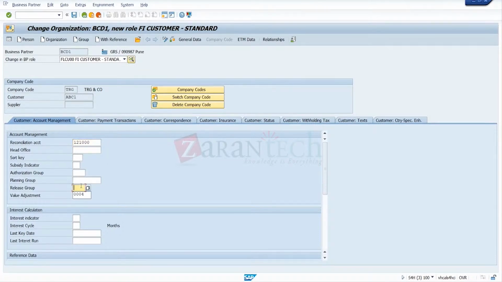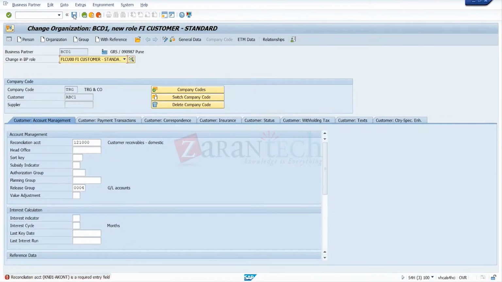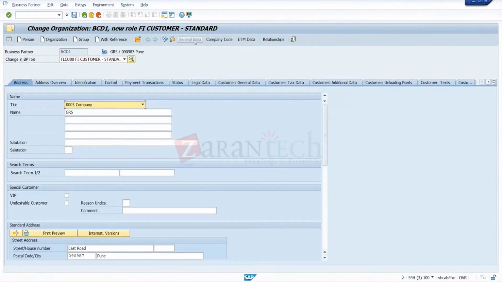Let me save this. And this general role will have the general data of the customer, or how is it? It can be a supplier or general data. General data will mainly contain the address details.